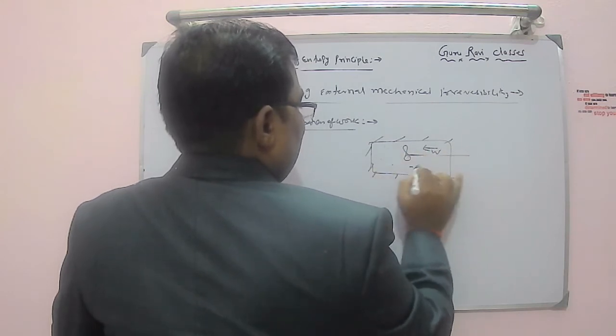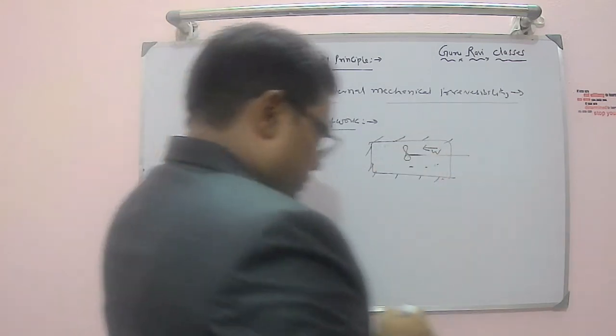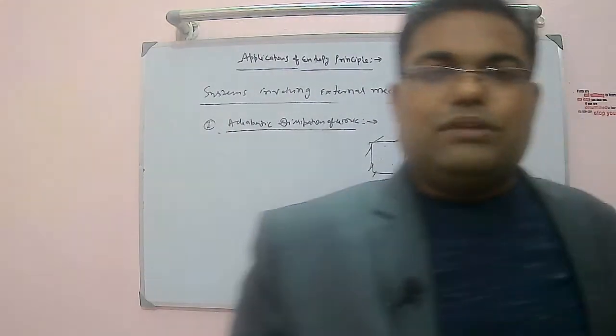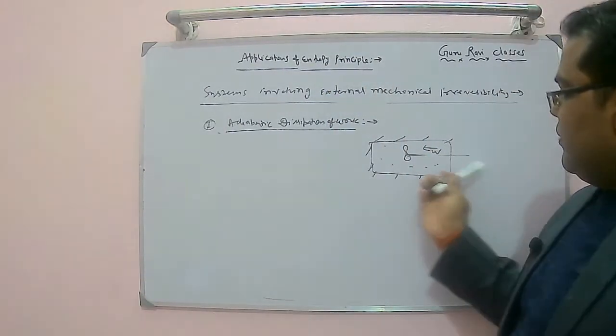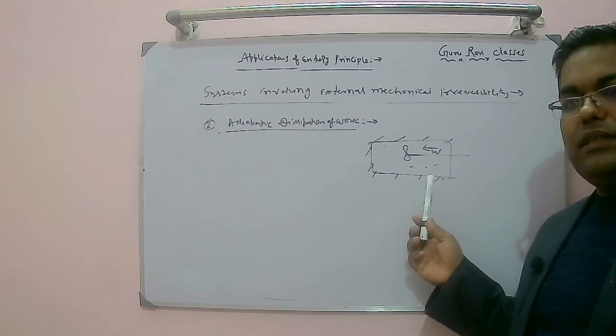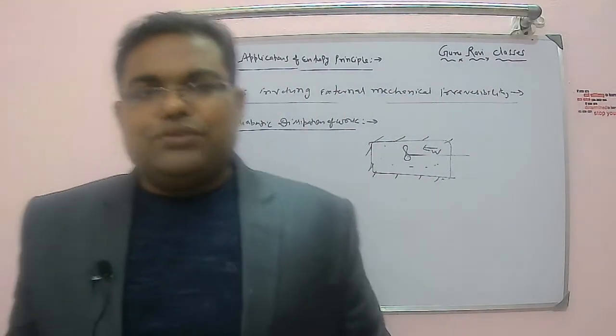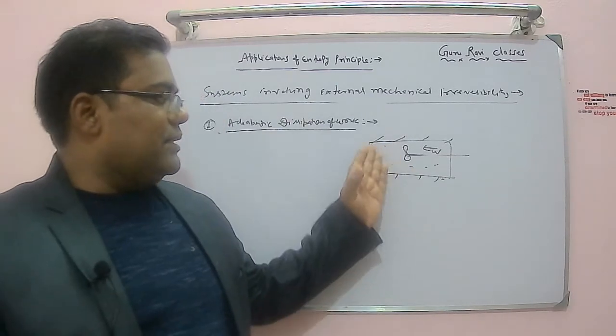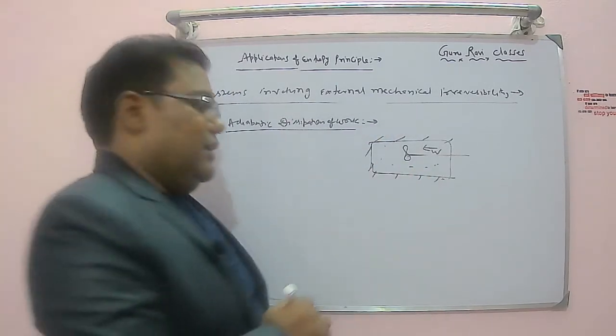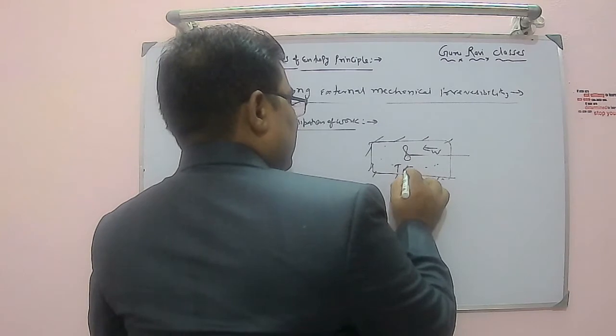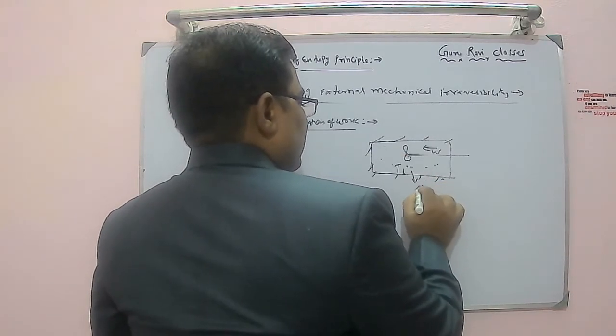The boundaries are insulated, nothing is going out, so whatever work you supply increases the internal energy of the system, due to which there will be a change in temperature. The initial temperature is Ti and the final temperature is going to be Tf.